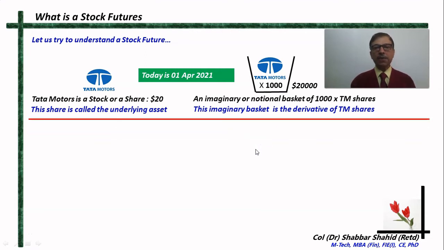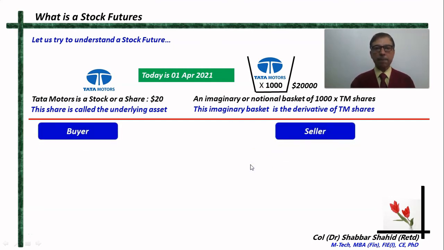Now, if something is to be traded in the market, then there has to be a buyer and a seller. If you want to buy something and if there is no seller for that thing, then you cannot buy. And similarly, if you want to sell something but there is no buyer for that thing, then you cannot sell. So for a transaction or a trade to happen, there has to be a buyer and there has to be a seller. So let us consider that there is a buyer and there is a seller in the market for this notional basket which does not exist in reality.